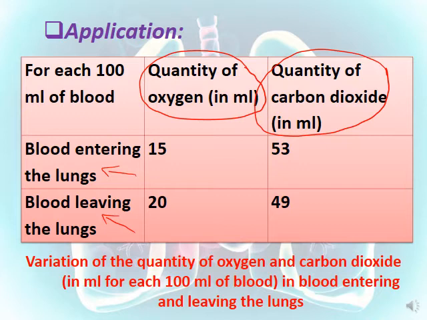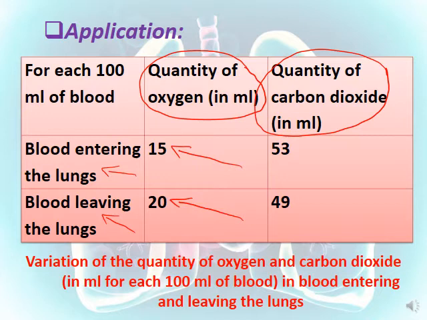So here, blood entering and blood leaving, we have to compare them for the same gas. Here, the quantity of oxygen in the blood entering the lungs is 15 milliliters, which is less than the quantity of oxygen in the blood leaving the lungs, which is 20.